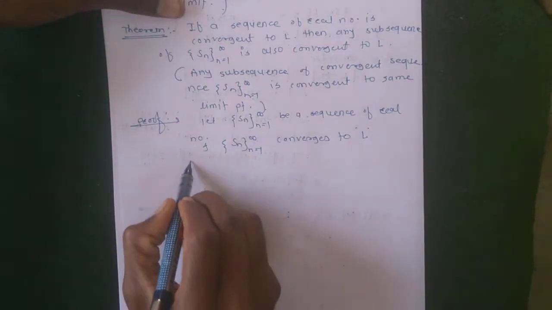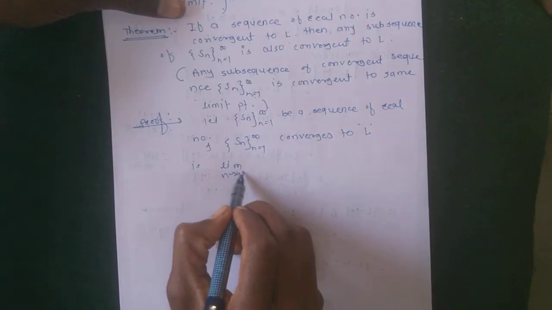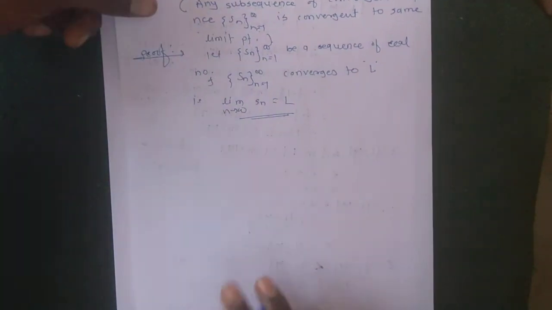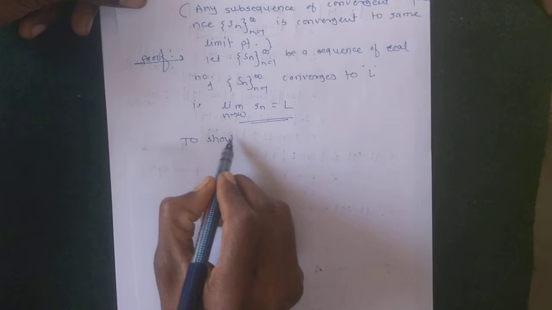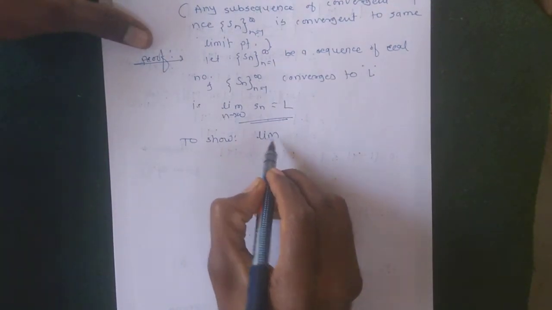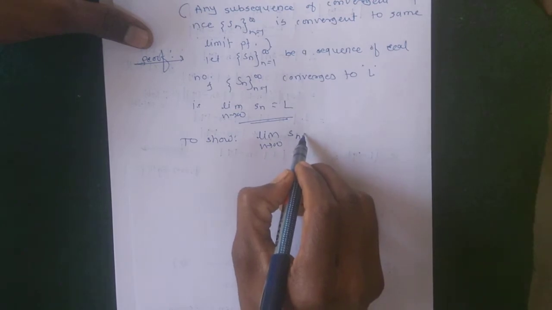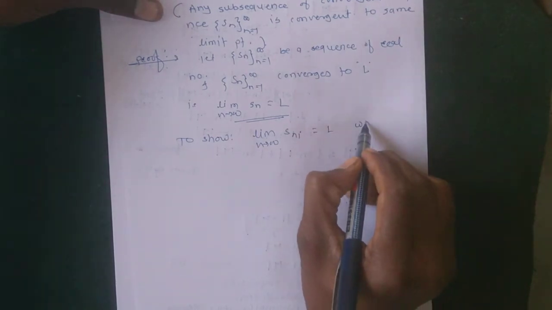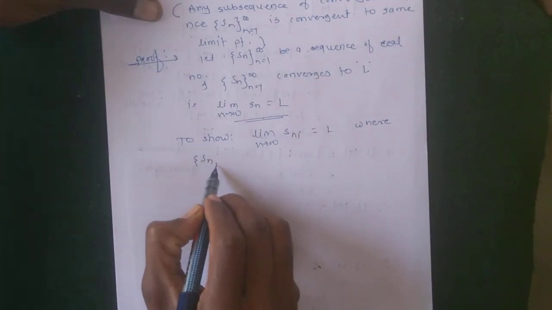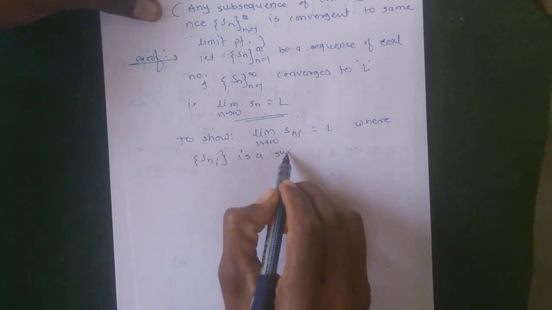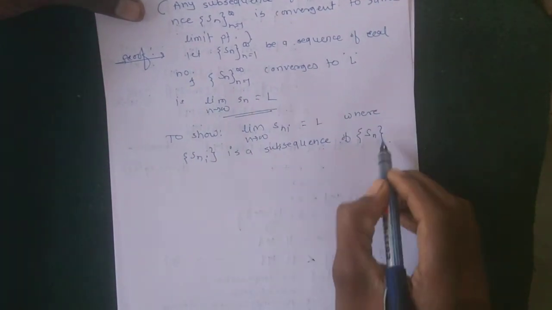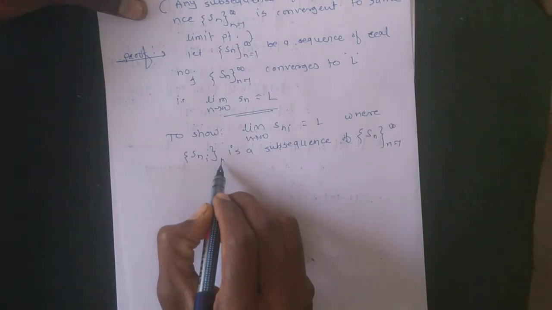A sequence convergent to L means that the limit as n tends to infinity of Sn is equal to L. Now to show that the limit as n tends to infinity of Sni, its subsequence, is also convergent to L, where Sni is a subsequence of Sn and i runs from 1 to infinity.